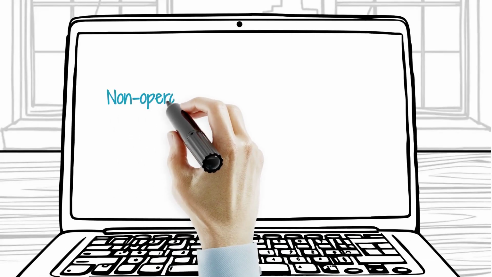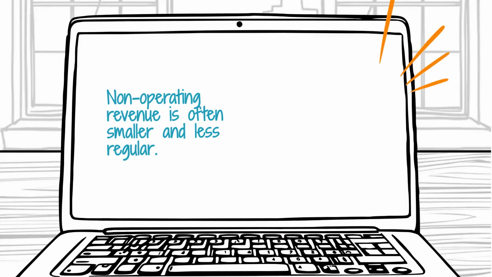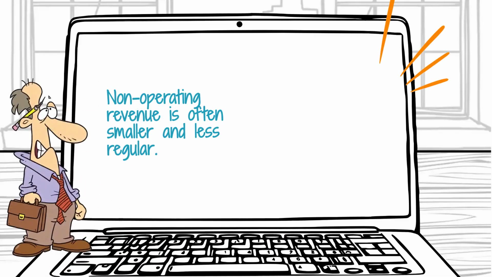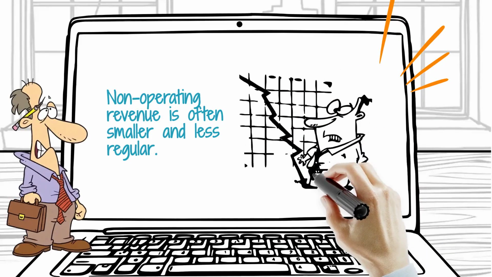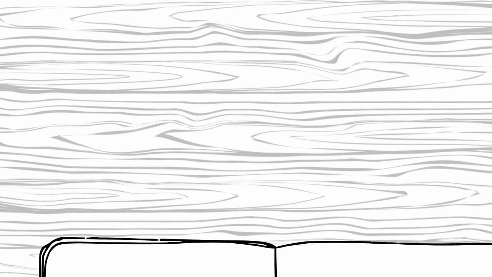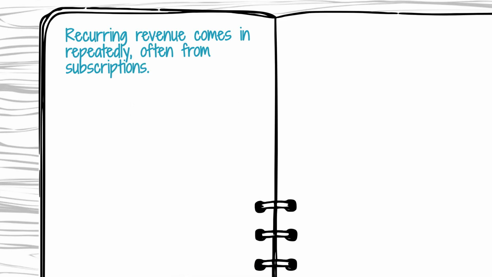There is also recurring revenue, which is income that comes in repeatedly over time. This is common in subscription-based businesses. For example, a streaming service earns monthly recurring revenue from subscribers. A gym that collects monthly membership fees also has recurring revenue. Businesses like this value recurring revenue because it is more predictable.